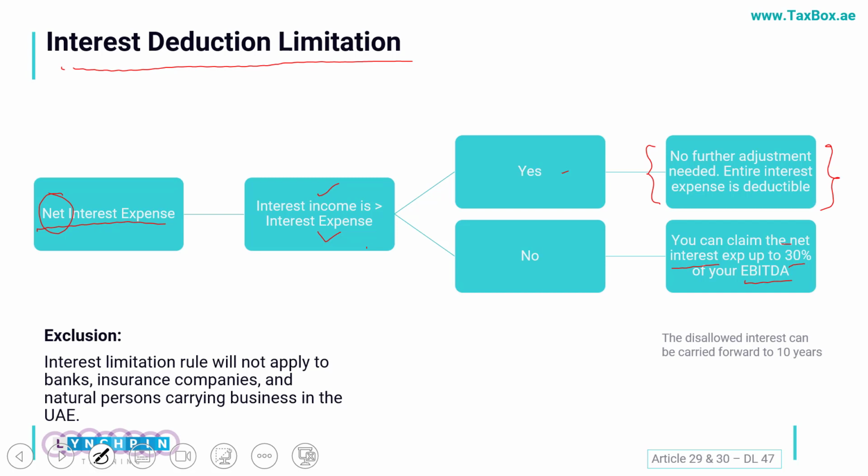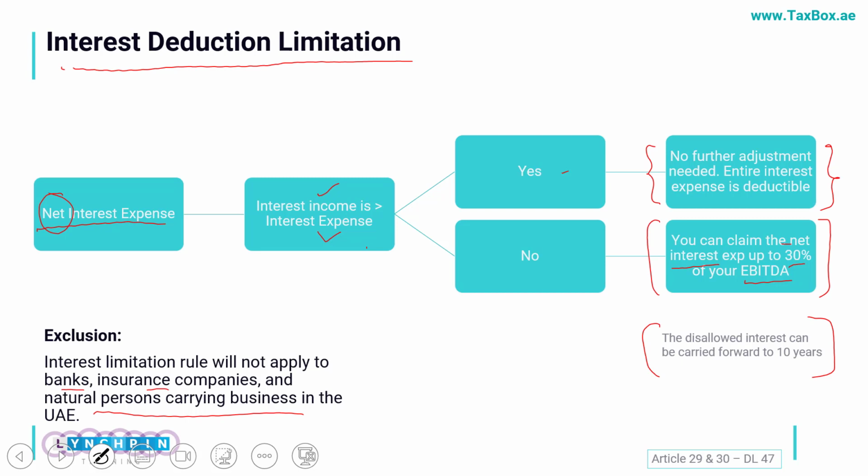Now in this case, if your interest expense is higher as compared to the interest income, you have to do a small calculation, which I'll show you in a bit also. And in case after adjusting it you have any interest expenses still available with you, such expense can be carried forward for up to 10 years. In future you can also adjust that. Such interest calculations would not be applicable on banks and insurance companies and natural persons carrying the business in UAE.